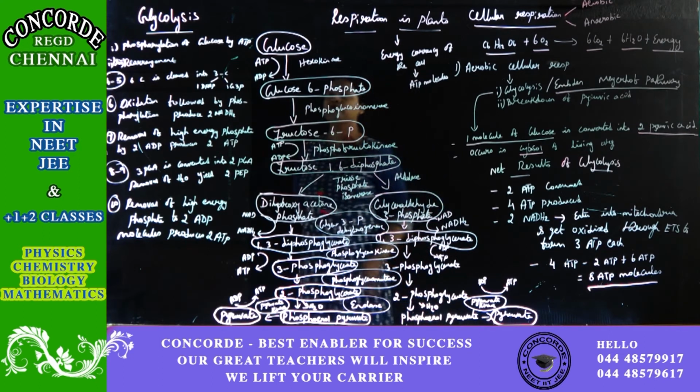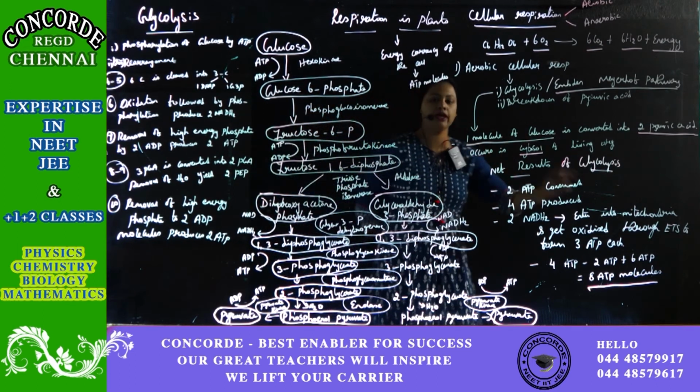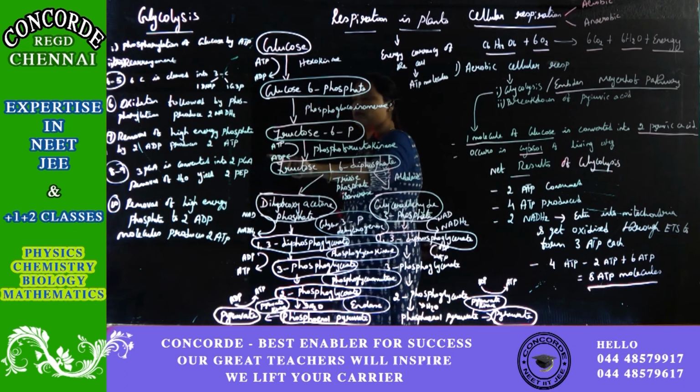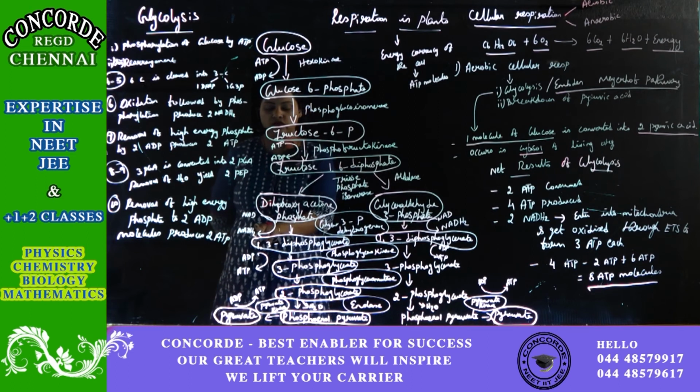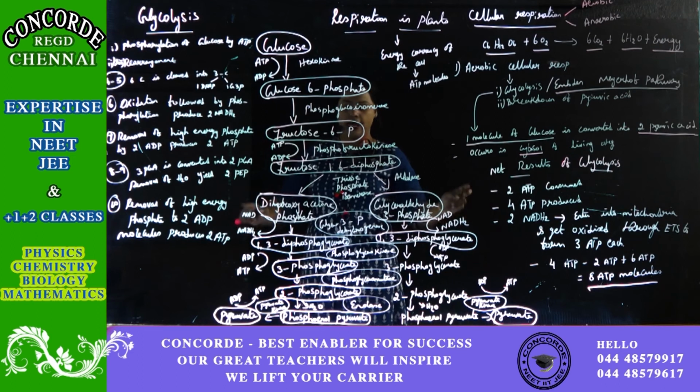Apart from that, ATP molecules will be produced as well as consumed. In these two steps, ATP molecules will be consumed. But in this step, because of oxidation, it will produce 2 molecules of NADH2. Next, when the phosphate group is removed, it leads to the production of 2 ATP molecules in this step, and 2 ATP molecules in this step.